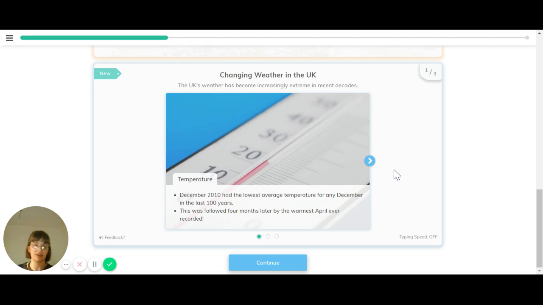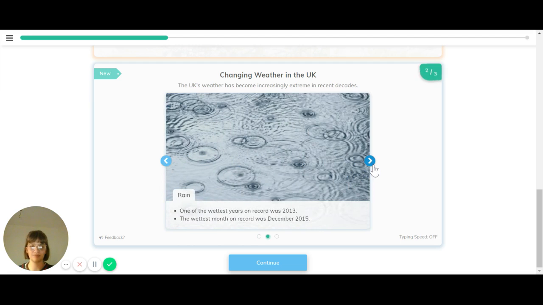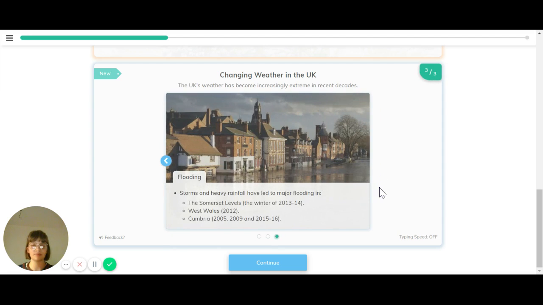So at both ends of the spectrum, temperature is becoming more extreme, becoming extremely cold and extremely hot for UK standards. There's also much more rain. So one of the wettest years on record was 2013, and the wettest month on record was December 2015. Finally, flooding is changing in the UK. Storms and heavy rainfall led to major flooding in the Somerset levels for the winter 2013 to 14, in West Wales in 2012, and Cumbria 2005, 2009, and 2015 to 16.